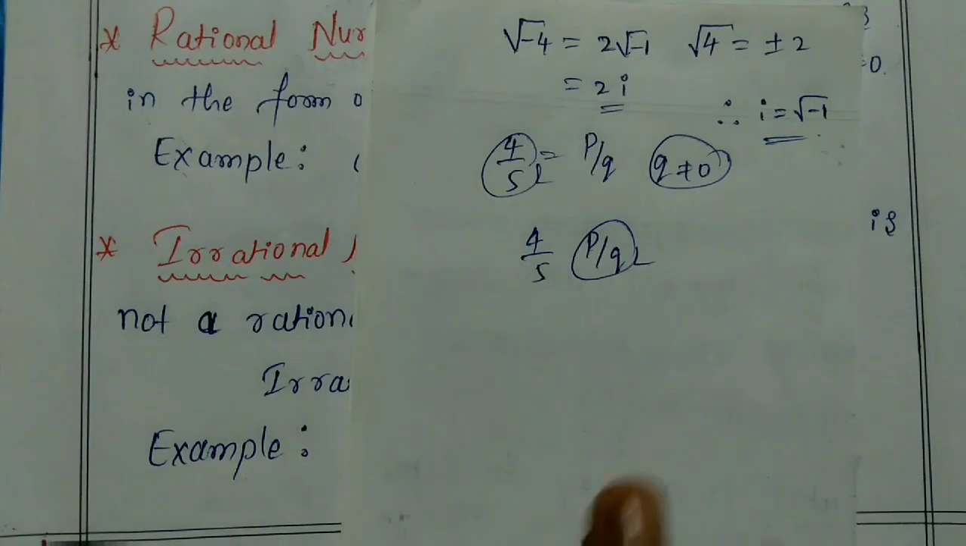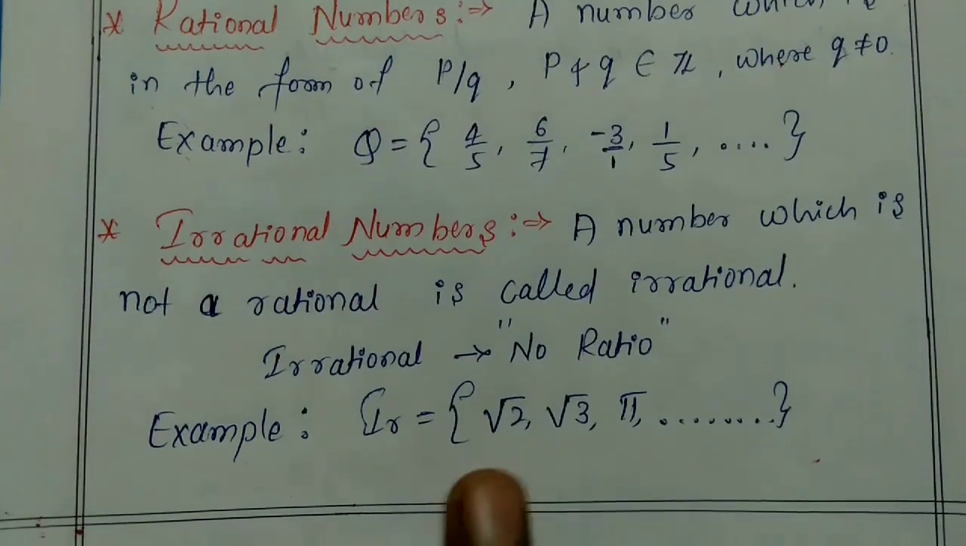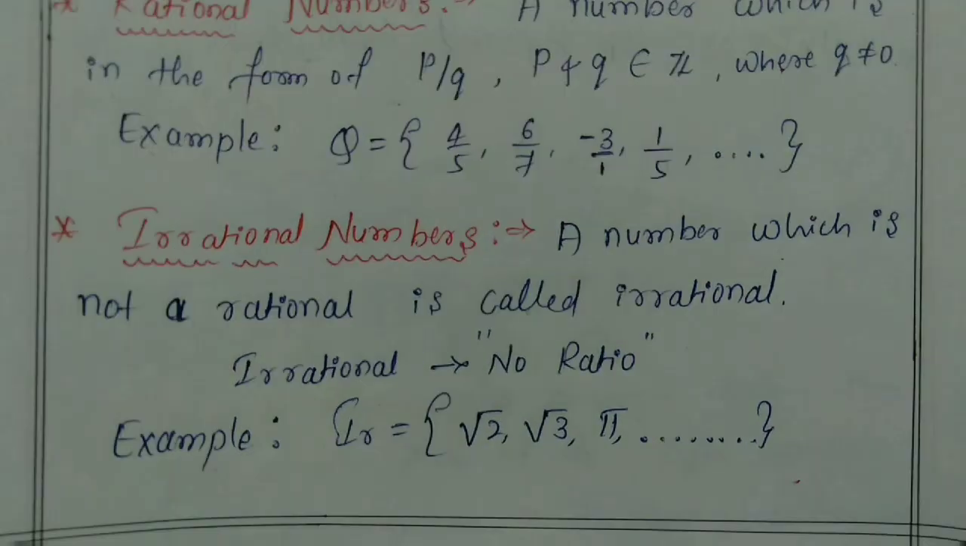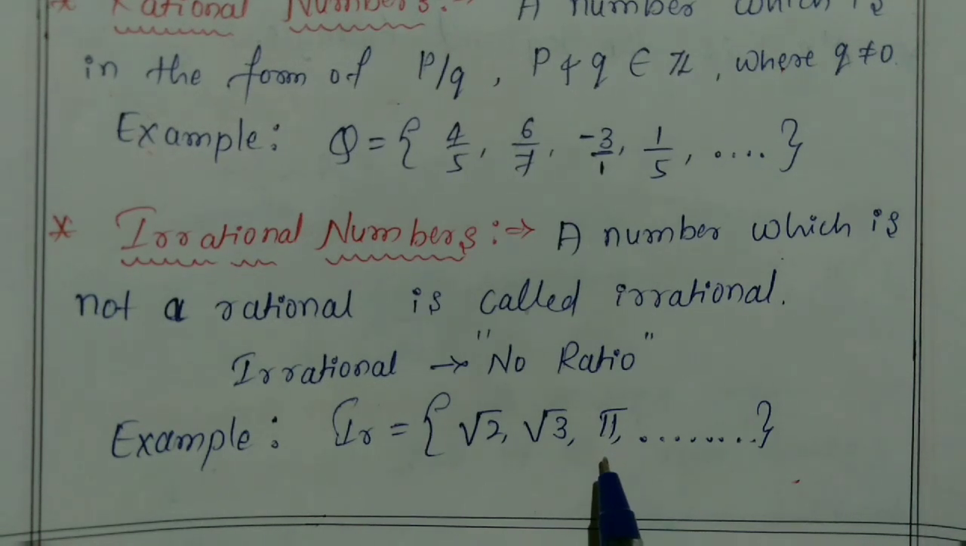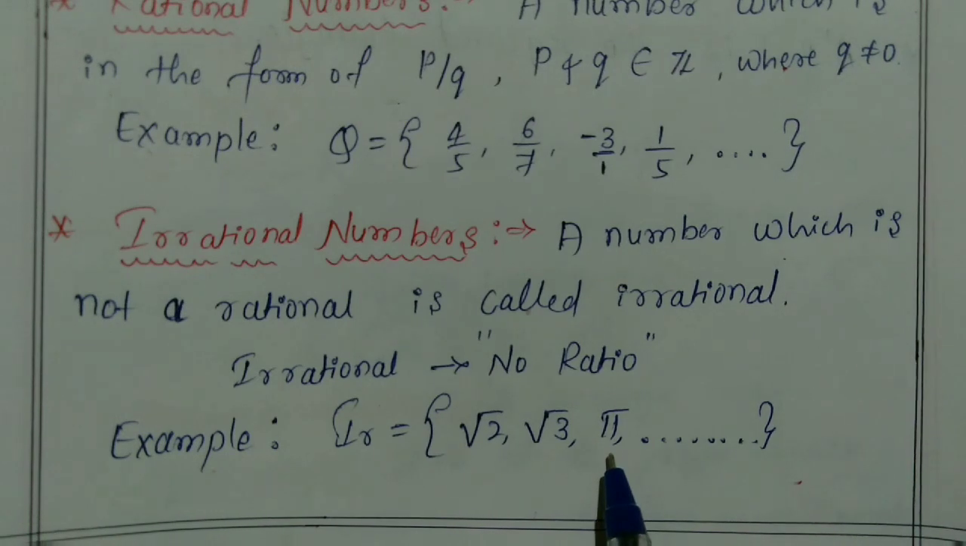For example, you can take the square root of 2. Irrational numbers are represented by IR. Examples of irrational numbers are square root of 2, square root of 3, pi, and so on. Here we will not get an accurate value for the square root of 2. Similarly, the square root of 3 will not give an accurate value, and pi, which is 22 by 7, also will not give an accurate value. These contain endless values.